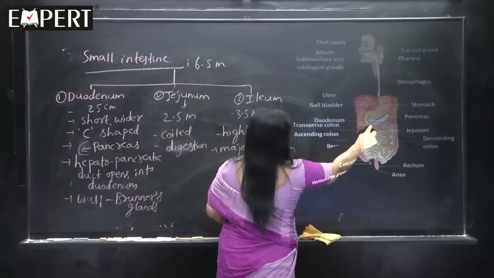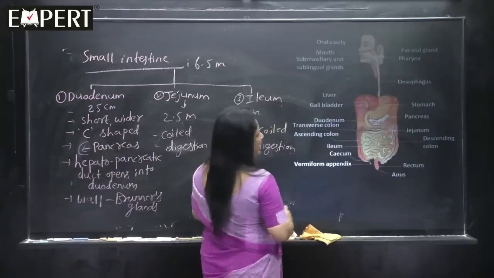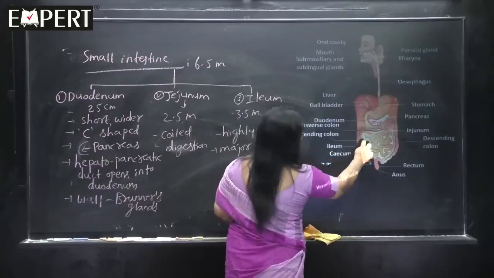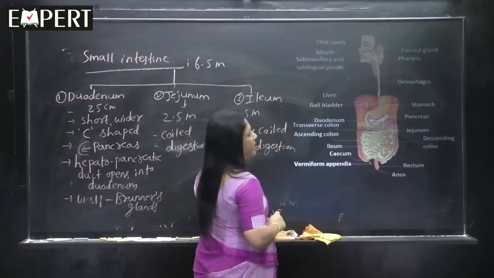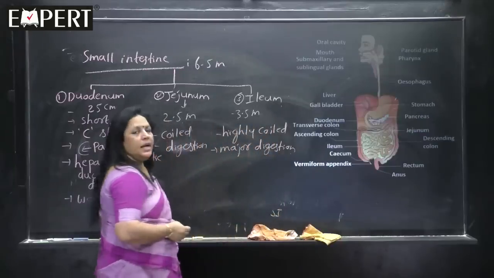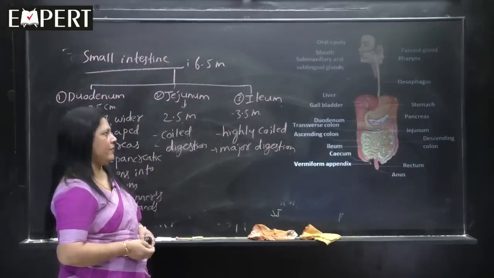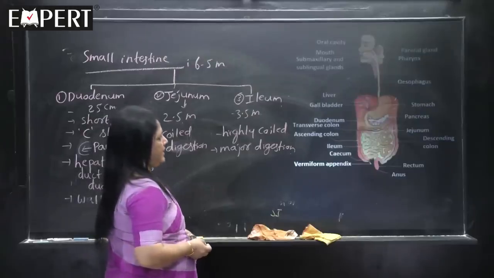At the arch or bending of C-shaped duodenum you can see leaf-like pancreas. Then comes jejunum. Highly coiled one is ileum, and ileum opens into the next part of digestive system, that is the large intestine.